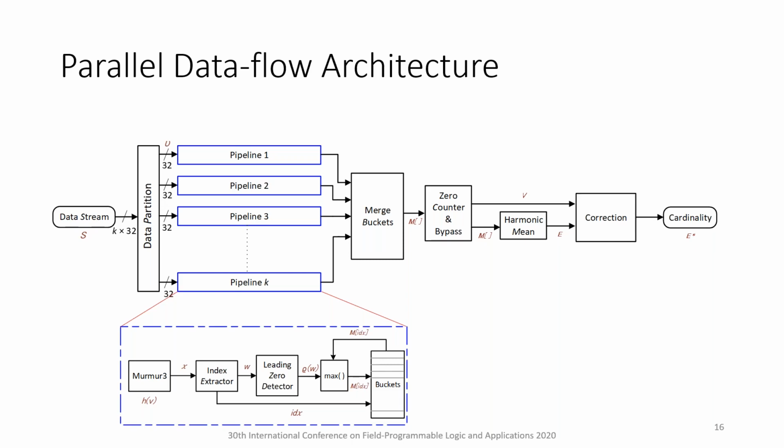In the data partition module, the wide k times 32-bit input data is sliced into k words, feeding k parallel pipelines per cycle. Slicing the multi-word input only implies wiring for actual data and minimal handshaking with the pipeline inputs. Inputs are processed where they arrive, with no active reassignment to particular pipelines. In the merge buckets module, after aggregation, the partial sketches of each pipeline are merged by taking the maximum rank across corresponding buckets. The partial sketches are streamed in parallel and folded bucket by bucket.